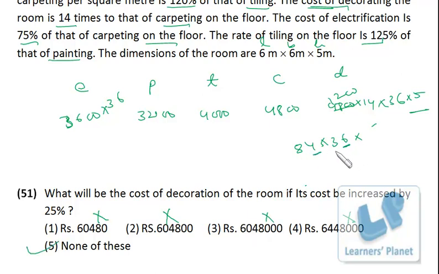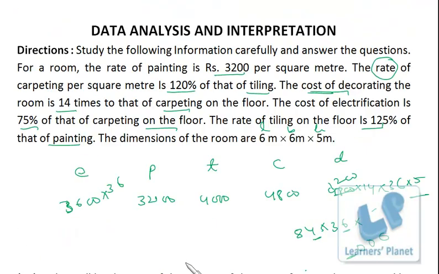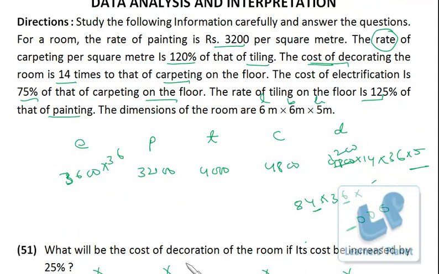The unit digit must be 4. That means the fourth digit, right? Because we are getting the 3 zeros at the end, so this digit must be 4. So all of them are wrong. It's none of these. Okay, so it involves too much of calculation, this particular set I'm talking about. So in examination, what you should do is you should try these questions at the end.